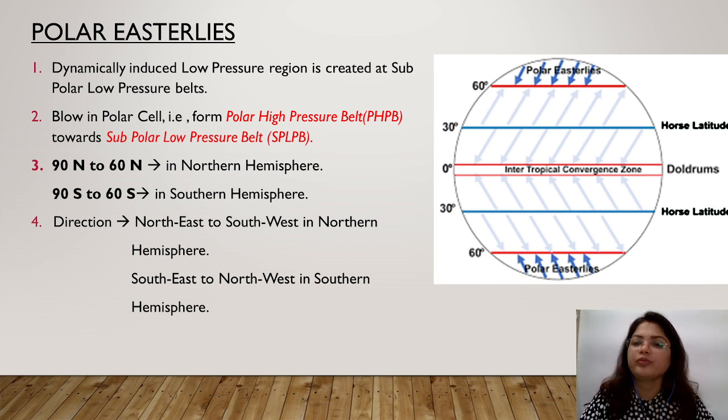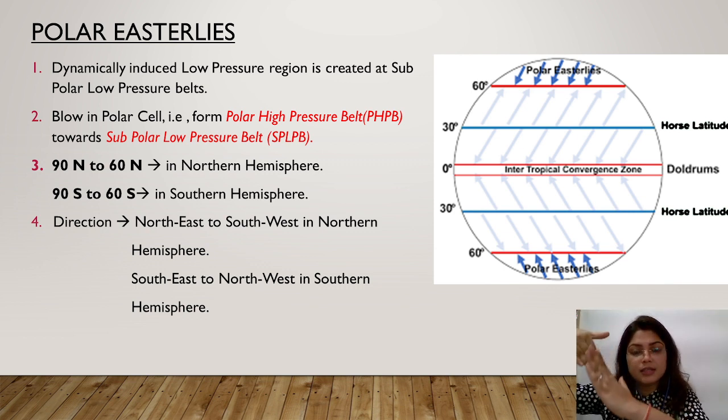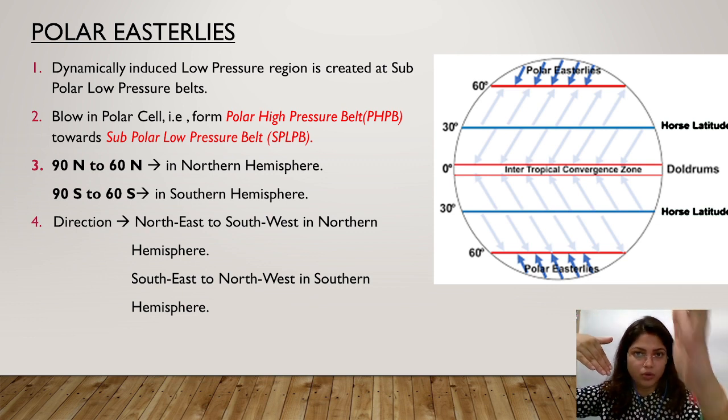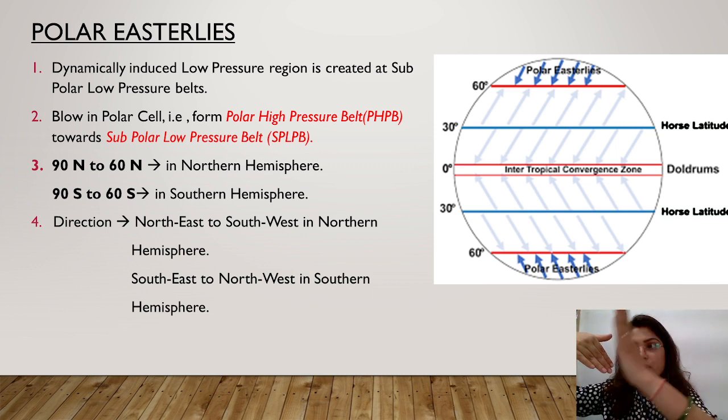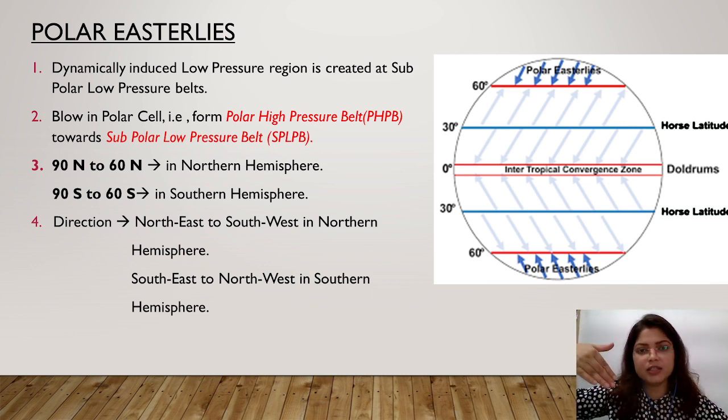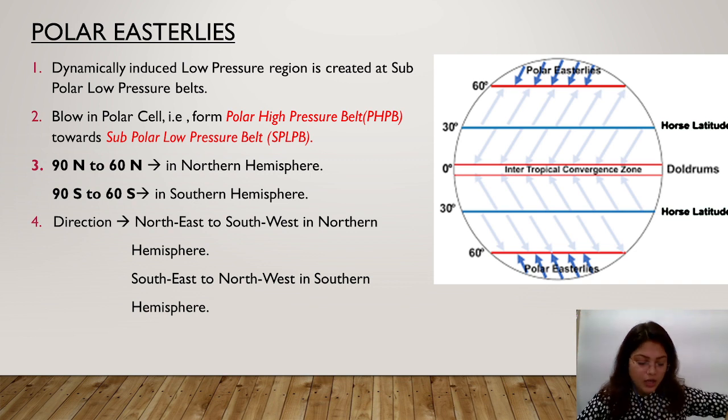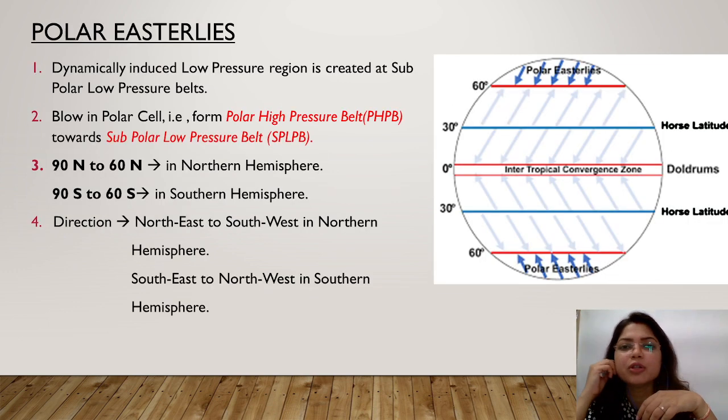Now the direction. Here you can see in the diagram that wind moves from northeast to southwest in the northern hemisphere. They originate from the east side, and they are in the northern hemisphere, that's why they are known as northeast. They originate from the northern hemisphere, so north, and from the eastern side, so east. So they move from the northeast towards the southwest in the northern hemisphere, and from southeast to northwest in the southern hemisphere. So this is all about the polar easterlies.